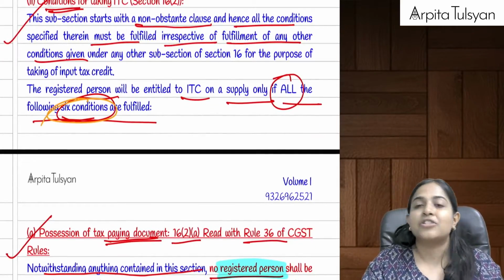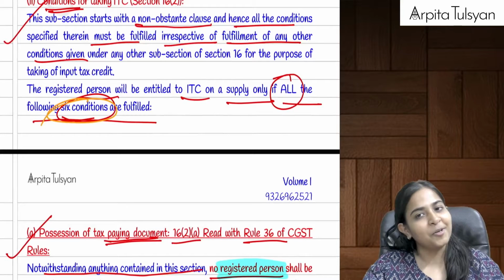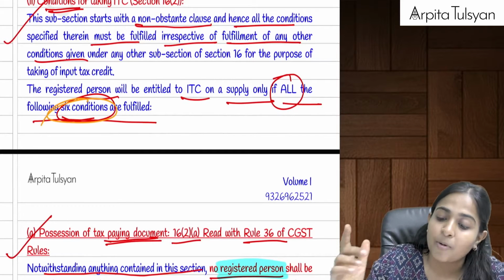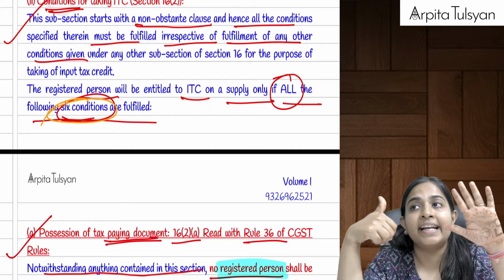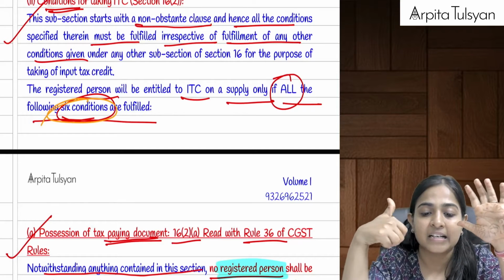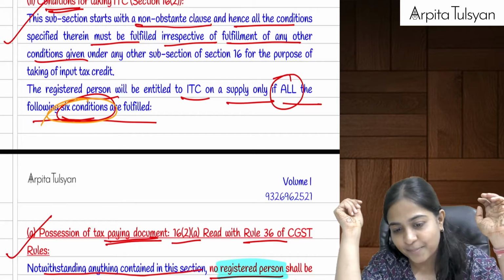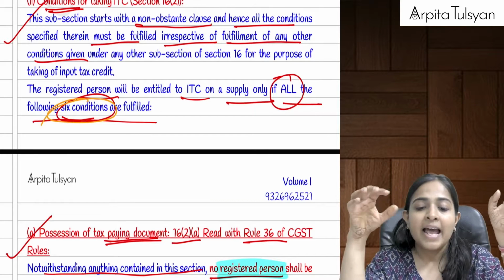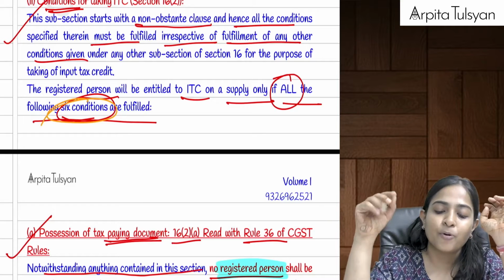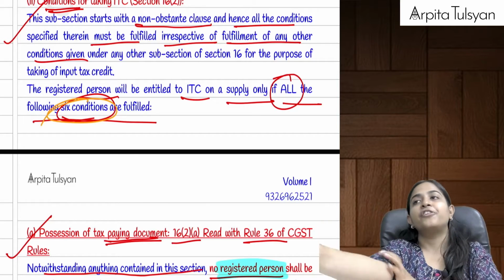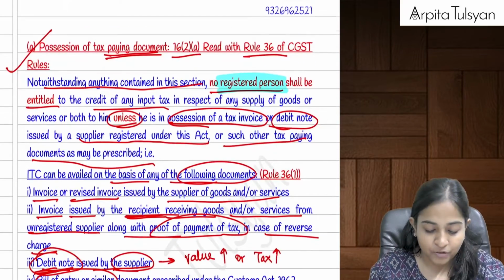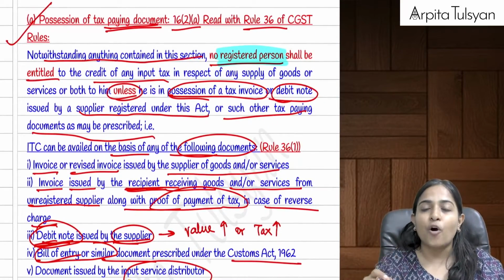Now going on to section 16 subsection 2. Section 16 subsection 2 was talking about conditions for taking ITC, in which we had studied that there are 6 conditions, right? There are 6 conditions and all those 6 conditions must be fulfilled. And when we are doing this, even the provisions of rule number 36 of CGST rules get covered. Okay, the first condition out of the 6 conditions was possession of tax paying document.